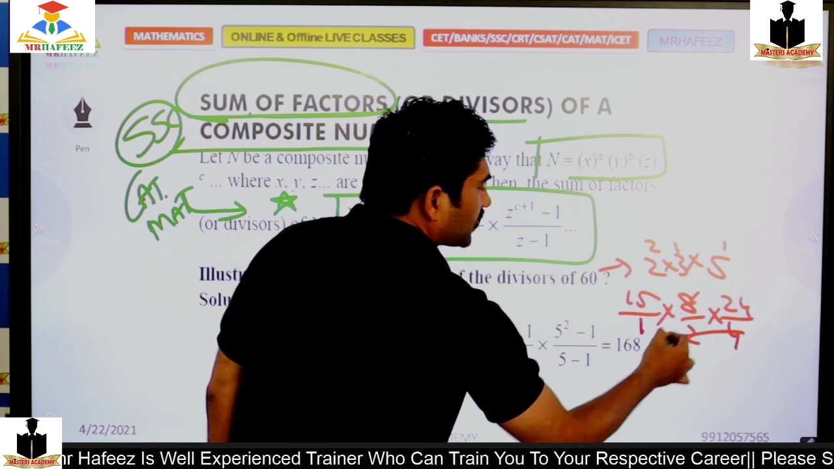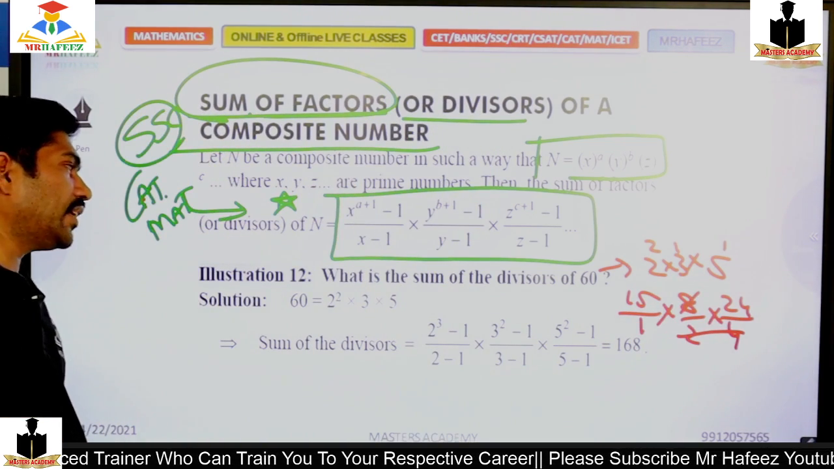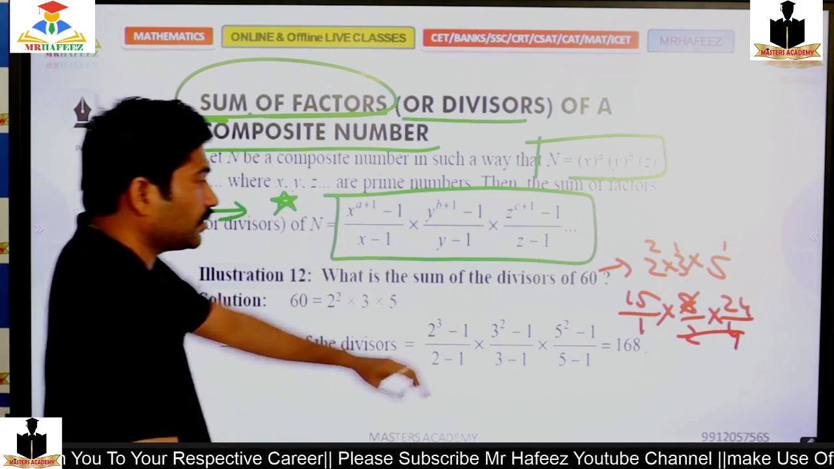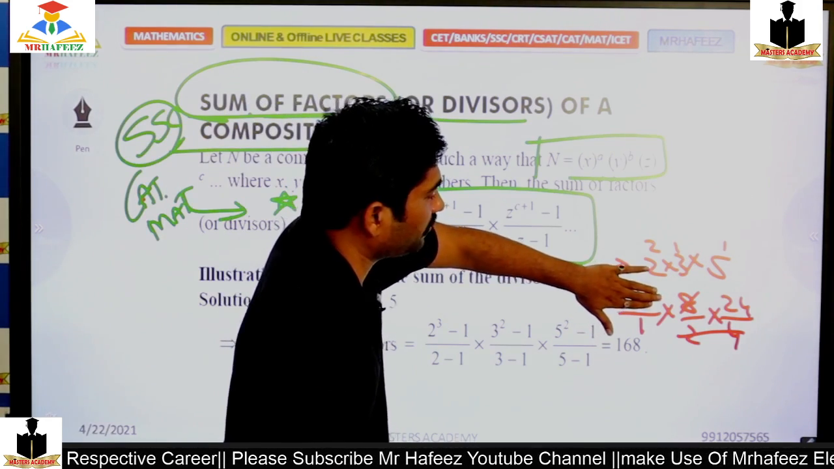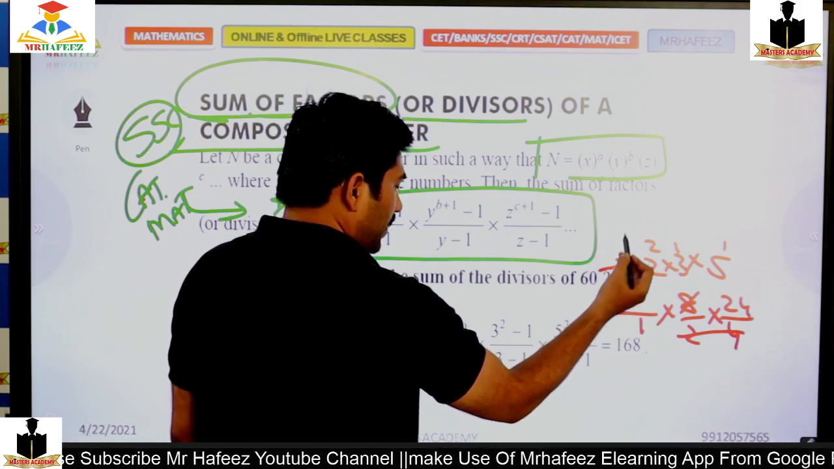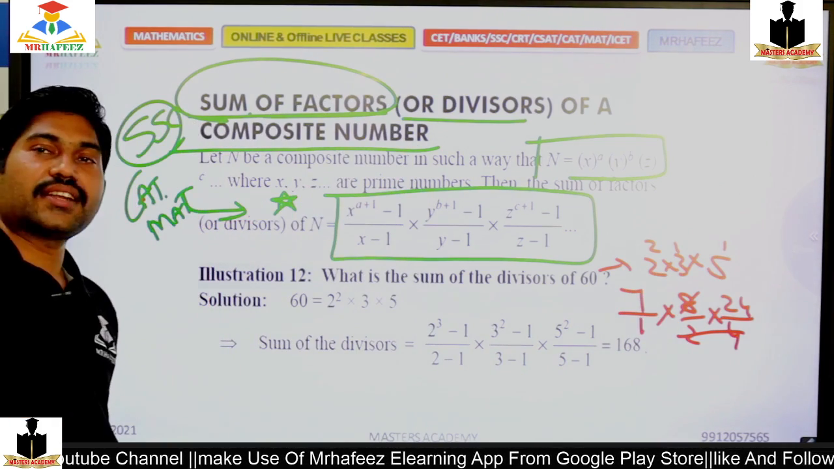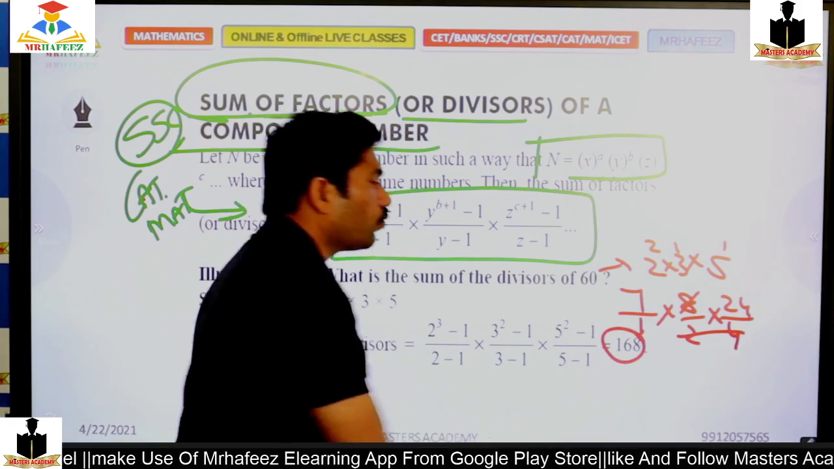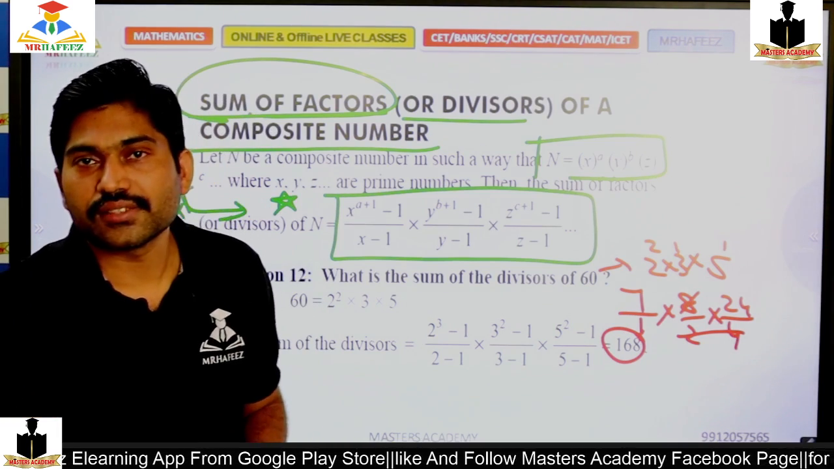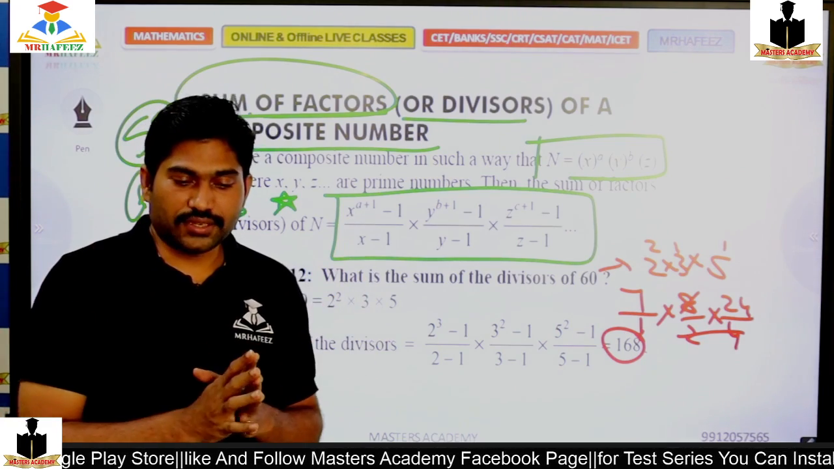This is not 15. 2 square plus 1, that is 2 cube, which is 8. 8 minus 1 is 7. So 24 times 7, so the answer is 168. So this is how we can calculate if the question is the sum of all the factors.